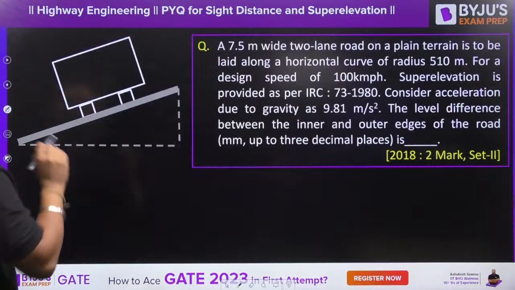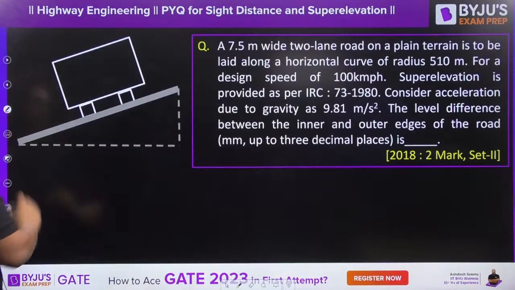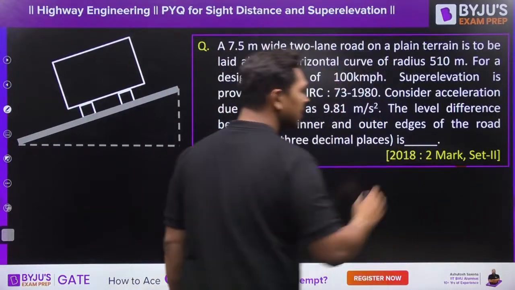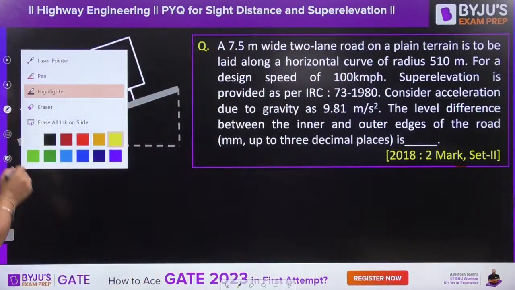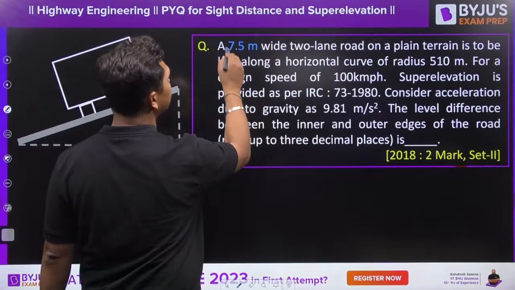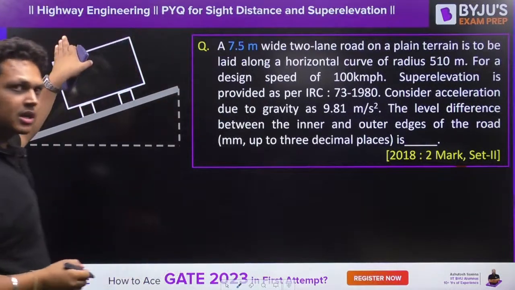All right, very good question, guys. Another question which has been asked in GATE 2018 for 2 marks. Look how easy this question is. A 7.5 meter wide 2-lane, this diagram was not given, all right.